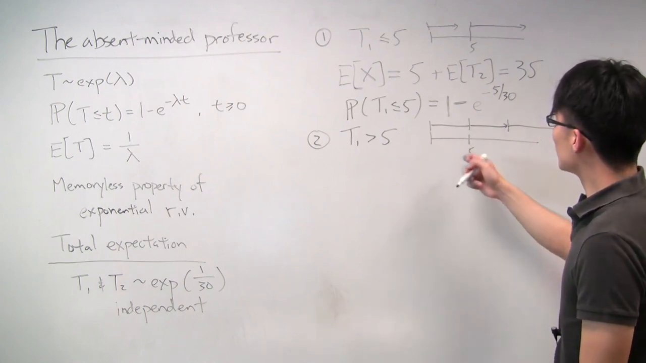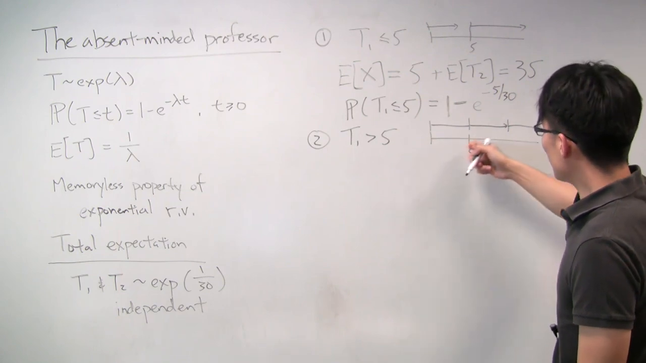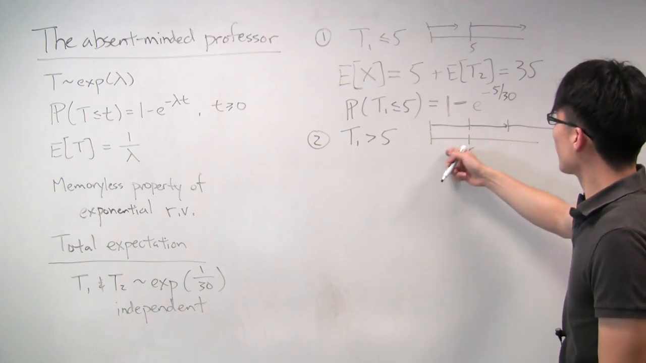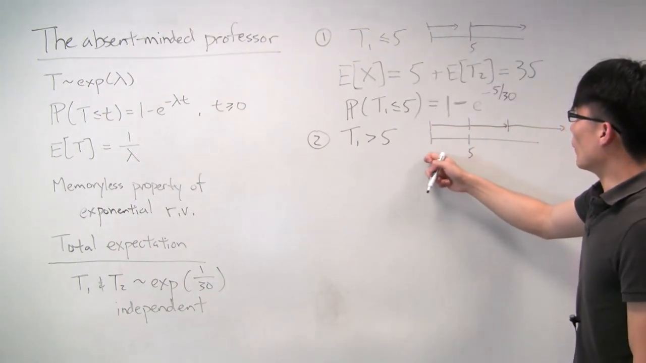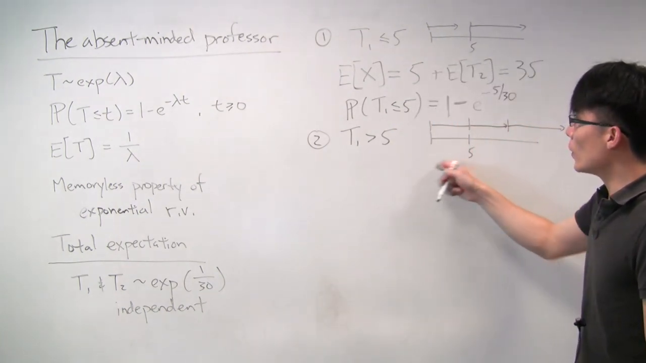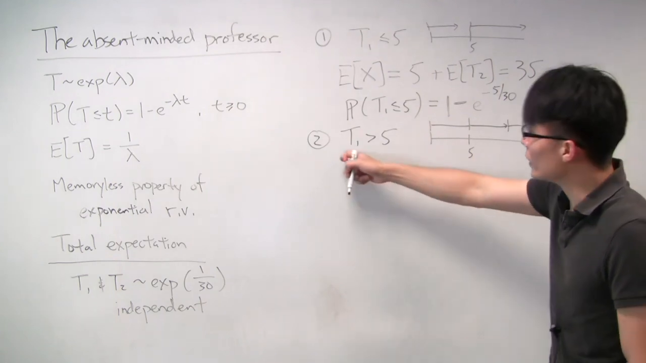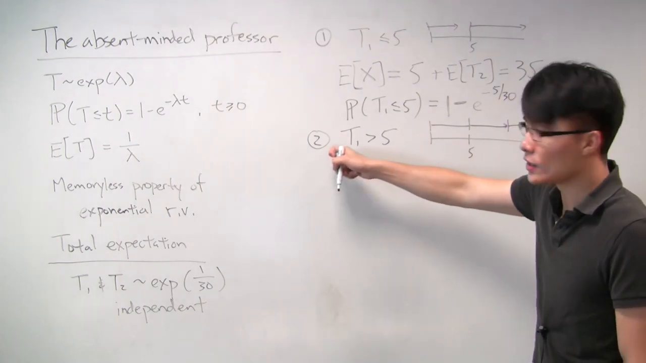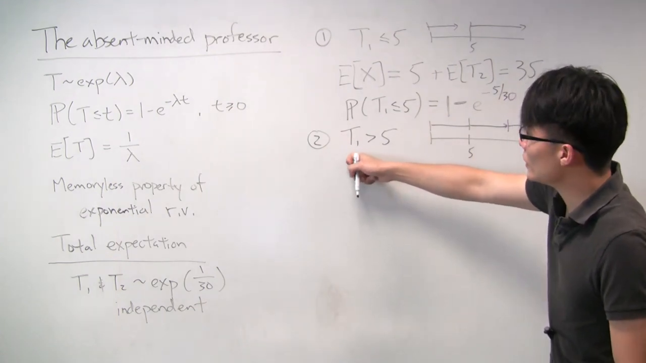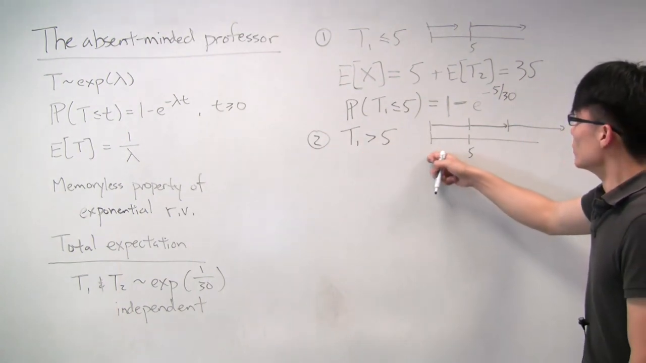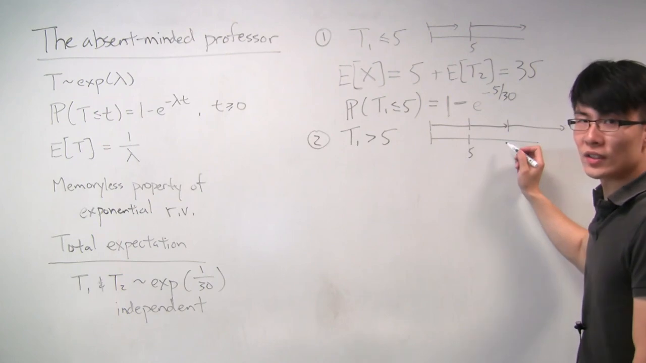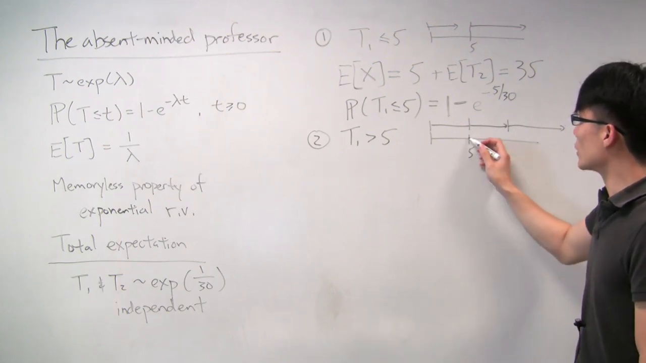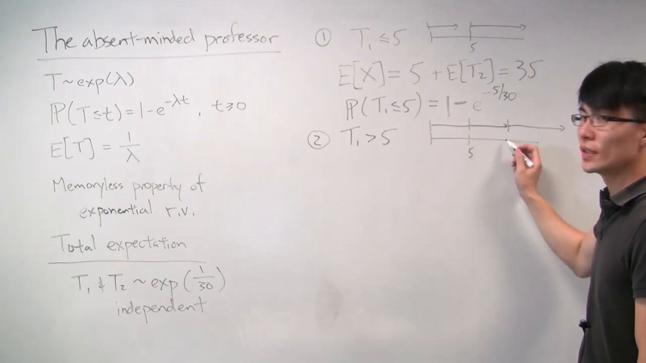Well, you can think of it as using the memoryless property. This is where it comes in. So the first 5 minutes, we know that it was already taken because we're considering the second scenario, which we're given that T1 is greater than 5. And so the question now is, if we know that, how much longer does it take? How much longer past the 5-minute mark does the first student take?